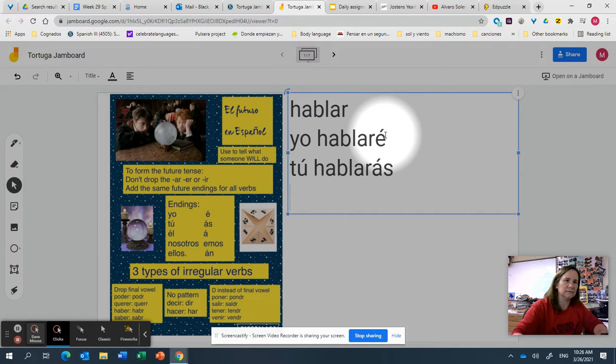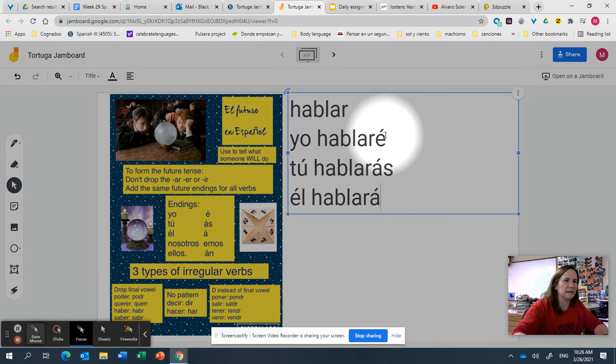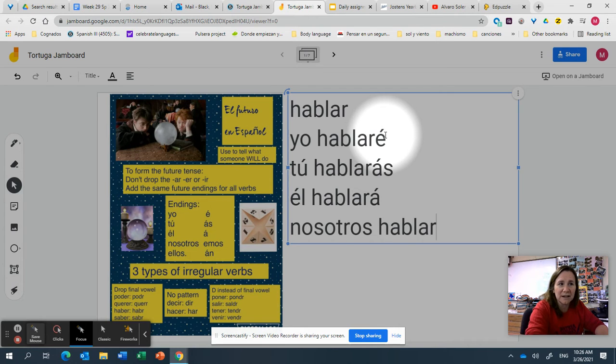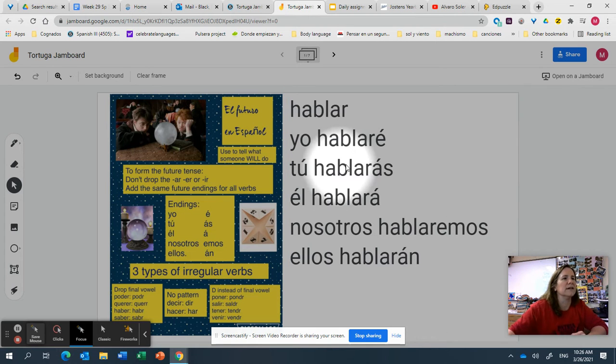For él, you would use hablar and then just add the á. For nosotros, still use hablar, no changing anything, and just add emos, no accent. And for ellos, it would still be hablar, but just add án. So when you conjugate the verb hablar, you leave the hablar there, and then you just add all of those endings. Same for pretty much any other verb, except some irregulars I'll show you in a second.